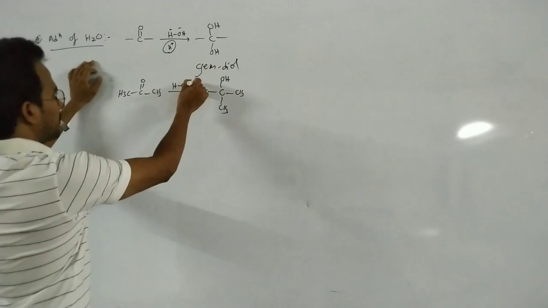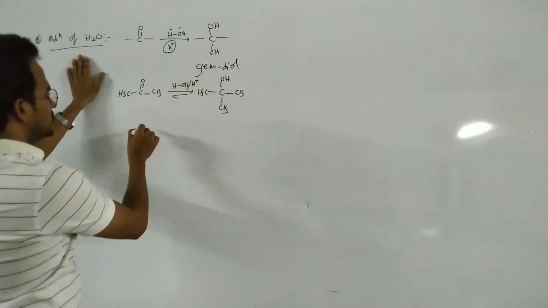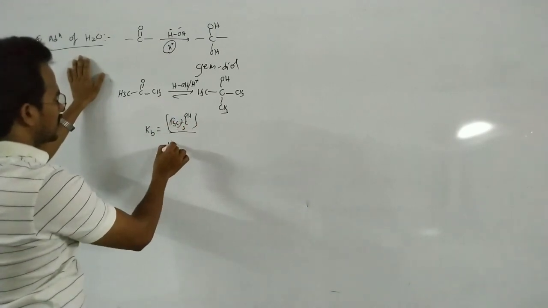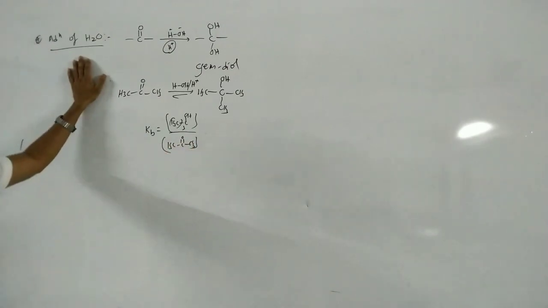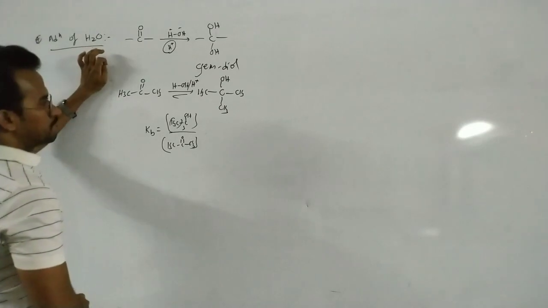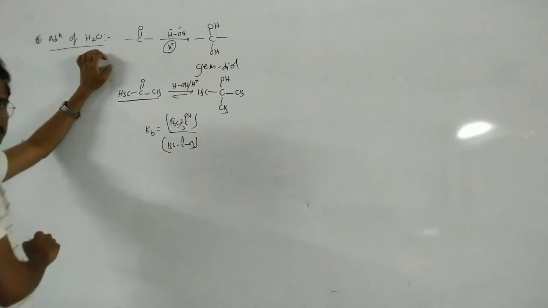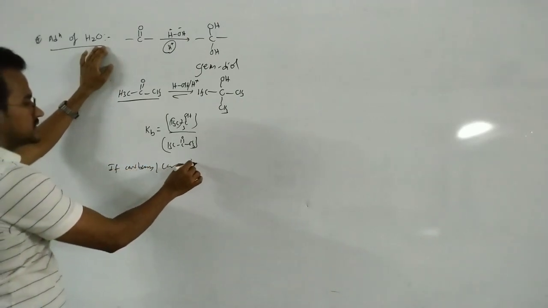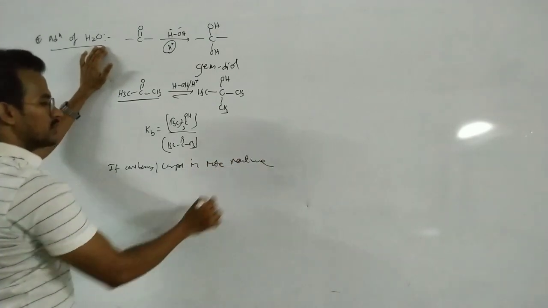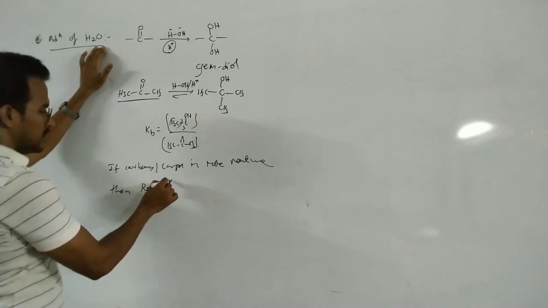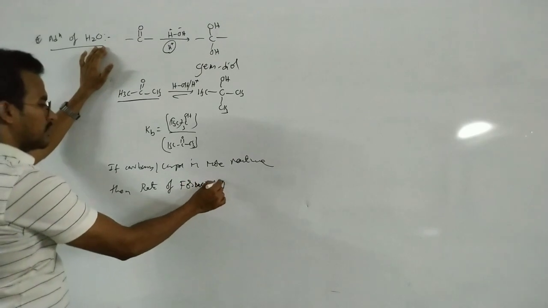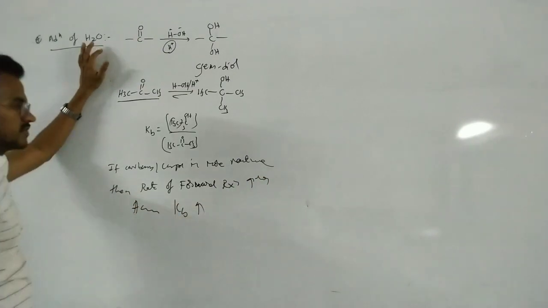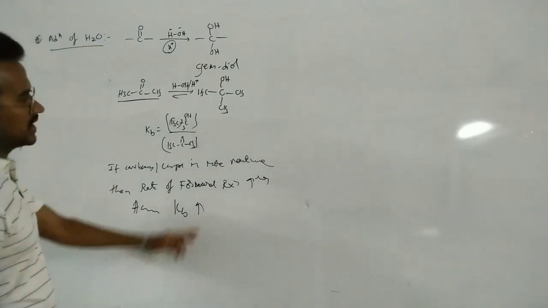So here is the equilibrium reaction, with equilibrium constant K: concentration of the product over concentration of acetone. If the carbonyl compound is more reactive, then the rate of forward reaction increases, and the equilibrium constant K increases.